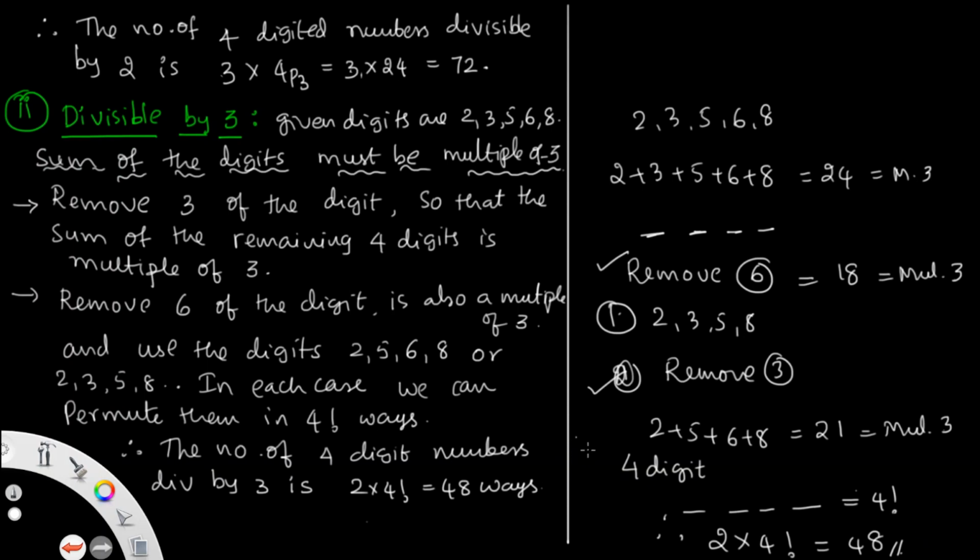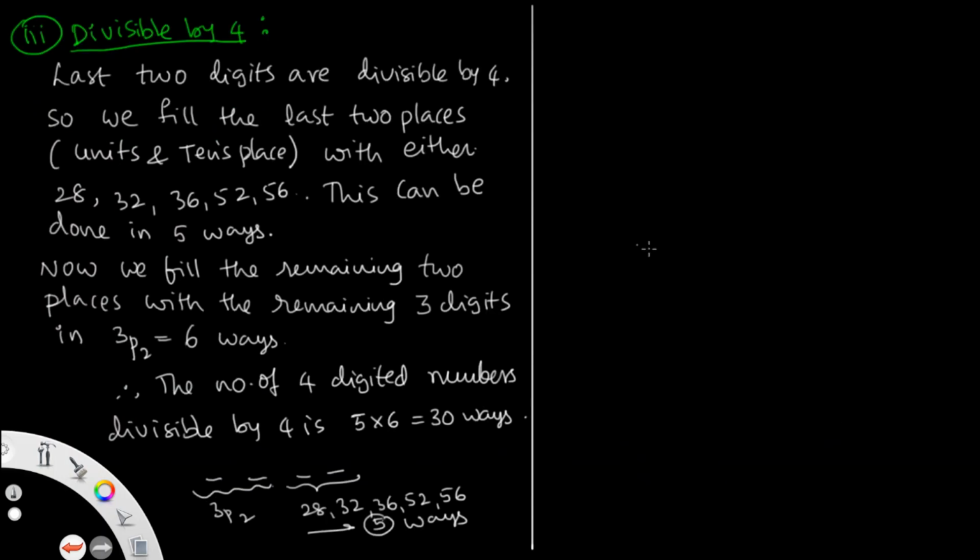Next goes the next one, divisibility by 4. We want to fill a 4-digit number. The divisibility rule for 4 is that the last two places must be filled with the given digits.